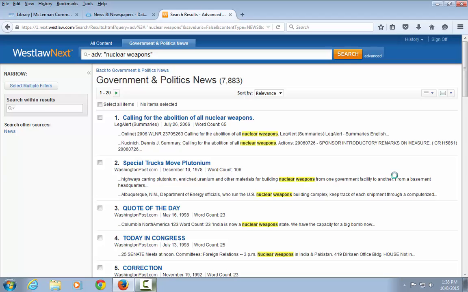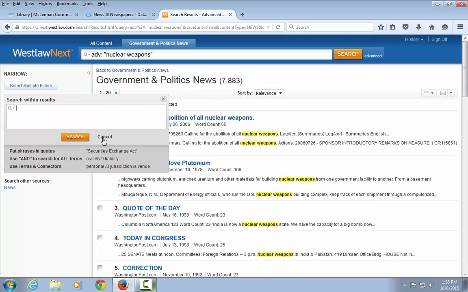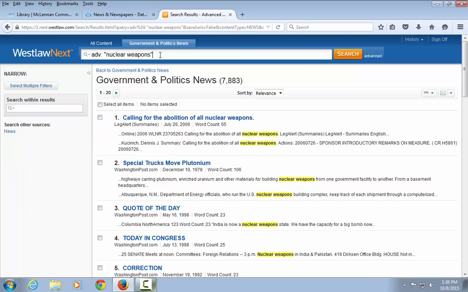From the search results page, you can limit your search by date, sort by date or relevance, search further within those results, or add or remove search terms in the search box.